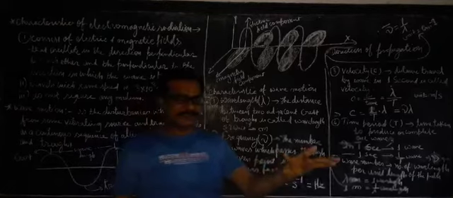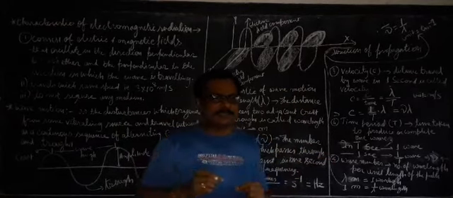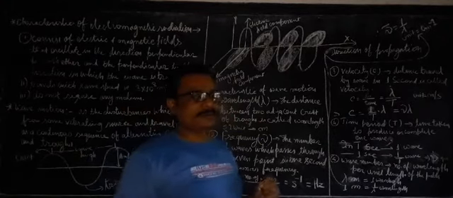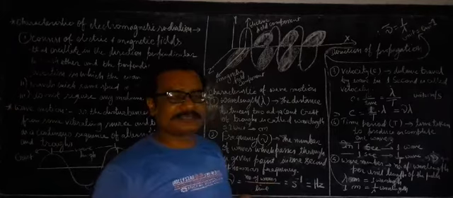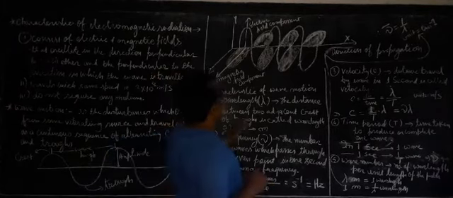Wavelength is nothing but length. It is a measurement of length, so it is a distance. It is the maximum distance covered by one wave. What is the wavelength? It is the maximum distance covered by one wave. And how is it calculated?